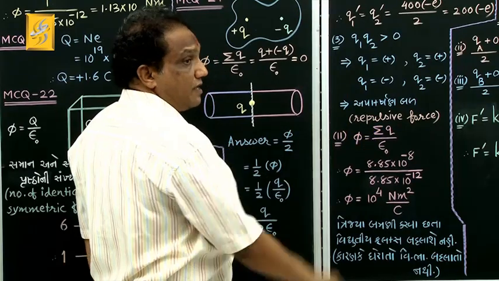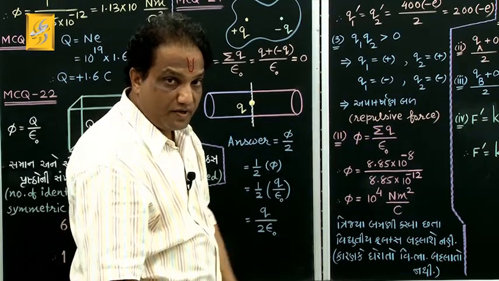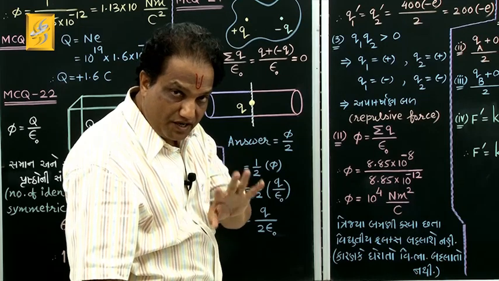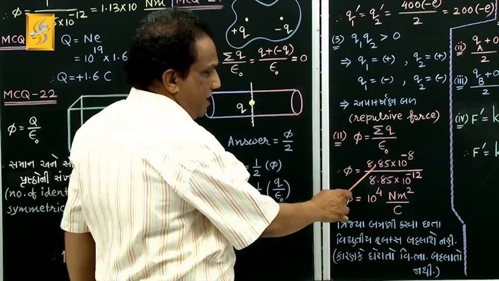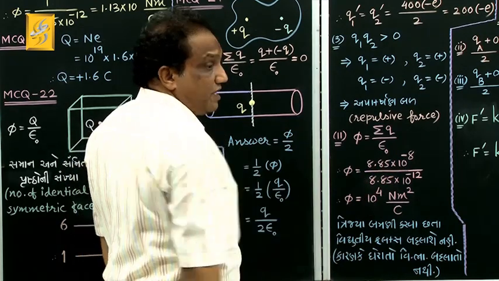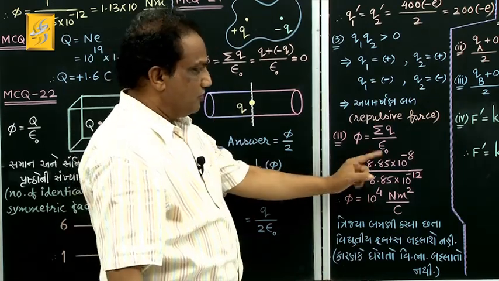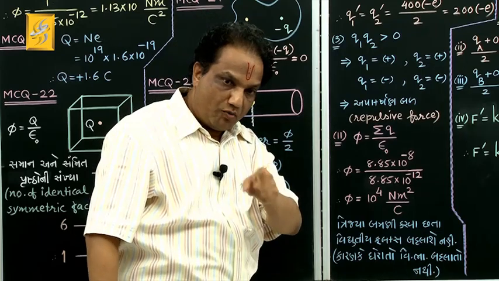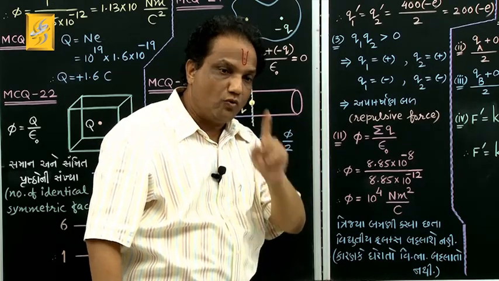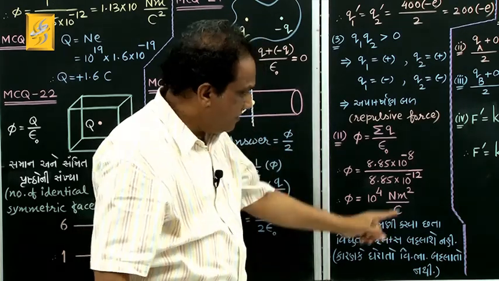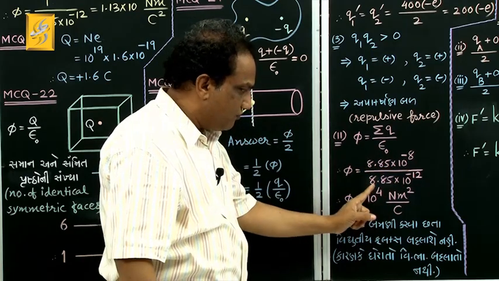The algebraic summation of charges enclosed by the considered Gaussian surface is given to you right now, 8.85 into 10 raised to minus 8 coulomb. Only a single charge is given to you, divided by epsilon 0, the permittivity of vacuum, 8.85 into 10 raised to minus 12 coulomb square upon Newton meter square. Simplify this, the answer is 10 raised to 4.